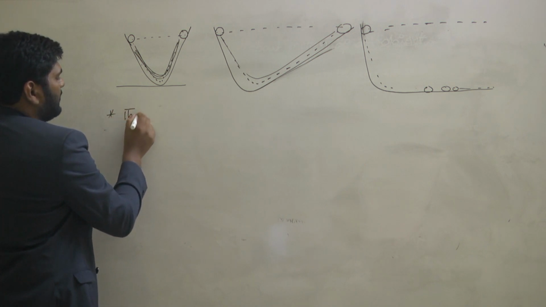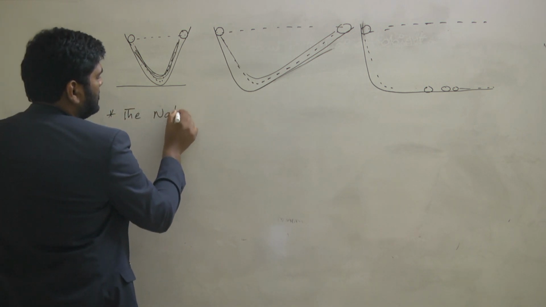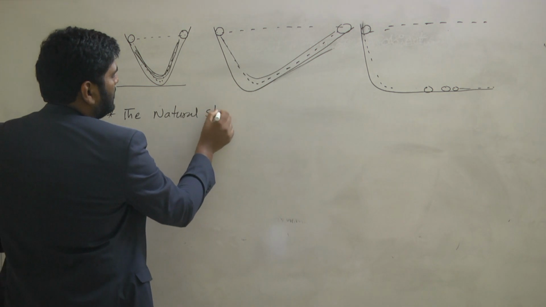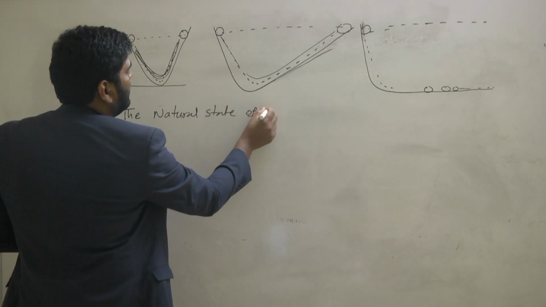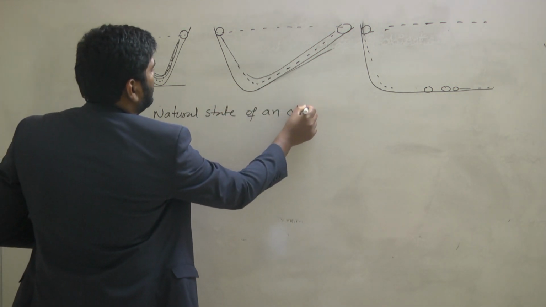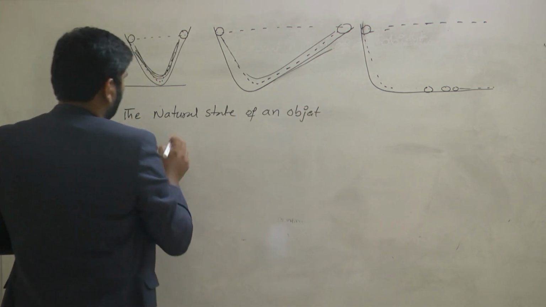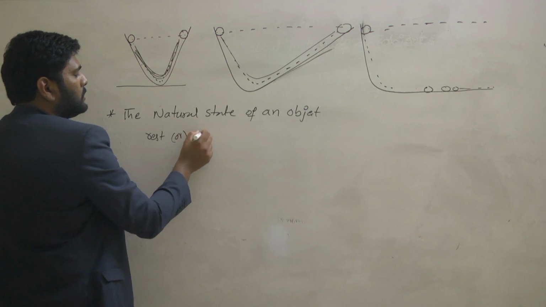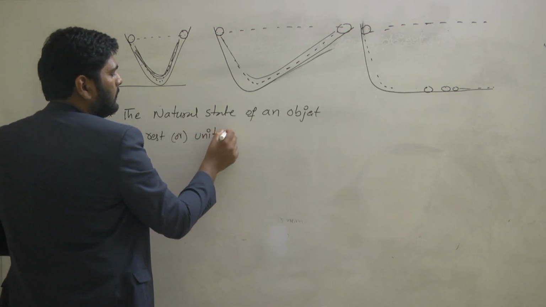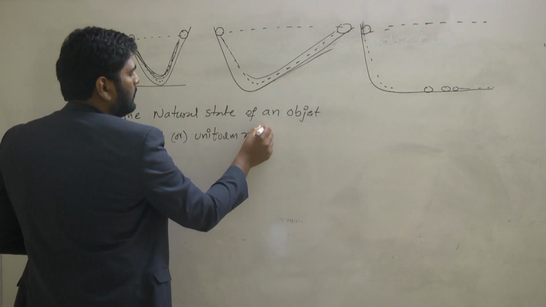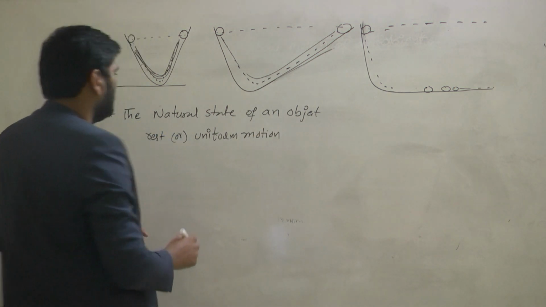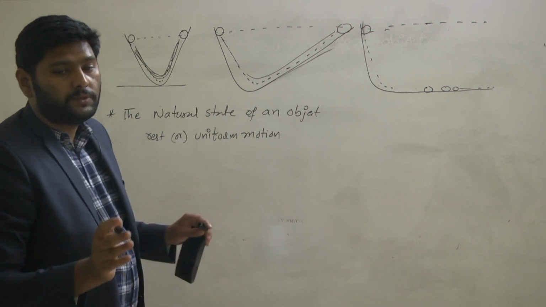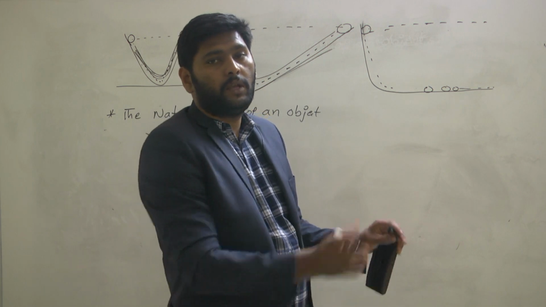The natural state of an object: rest or uniform motion. Which means any moving object always continues to be in what state?